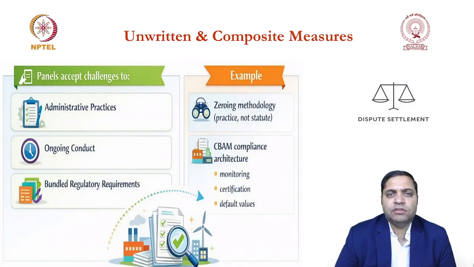Understand it like this. Items which are coming, let's say, from the United States, Japan or Korea to India. When they enter our commerce at the border, we have imposed various requirements.